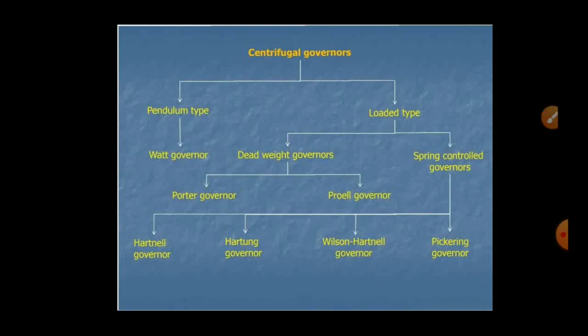Loaded type is classified as dead weight governors and spring controlled governors. Dead weight governors are subclassified as Porter governor and Proell governor. Spring controlled governors are subdivided into four types: Hartnell governor, Hartung governor, Wilson-Hartnell governor, and Pickering governor.